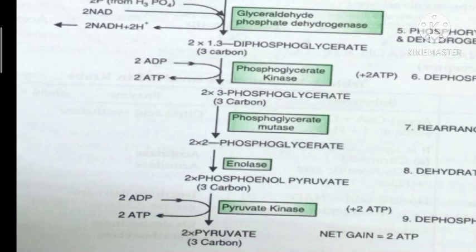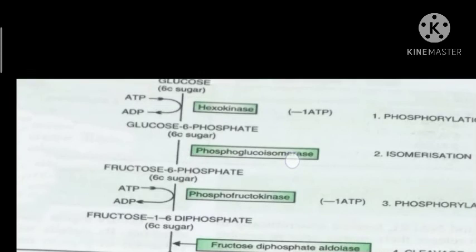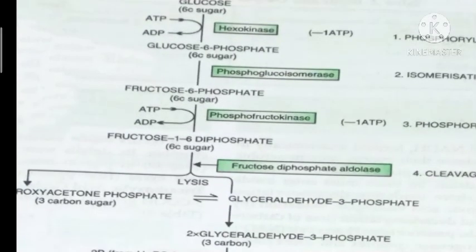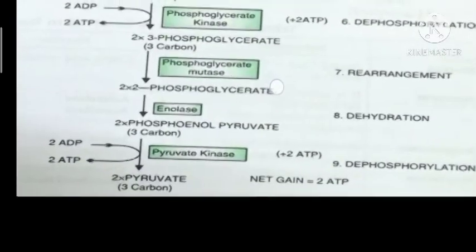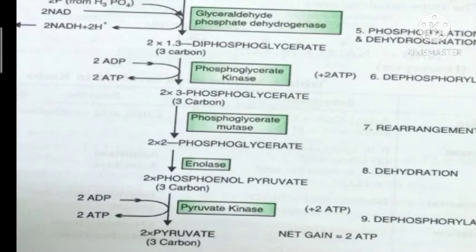So totally four molecules of ATP are synthesized, and in the beginning, two molecules of ATP are utilized. When glucose is converted to glucose 6-phosphate, one molecule of ATP is utilized. When fructose 6-phosphate is converted into fructose 1,6-bisphosphate, another molecule of ATP is utilized. So from the four total ATP produced, two molecules of ATP are utilized. So the net gain of ATP produced during glycolysis is two ATP molecules.